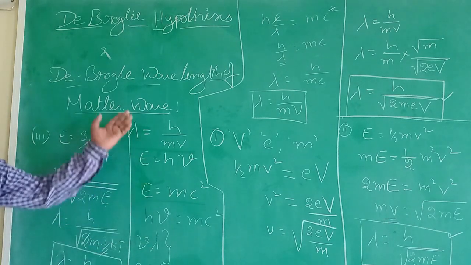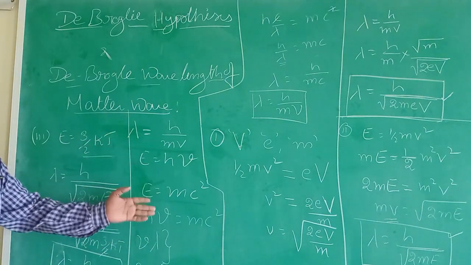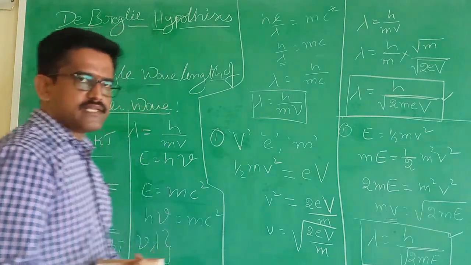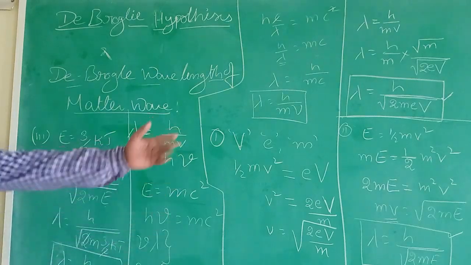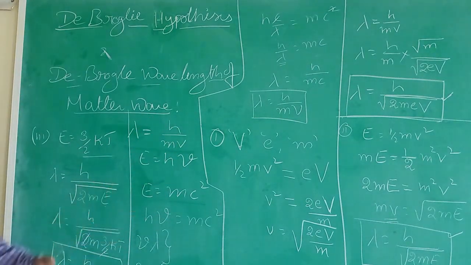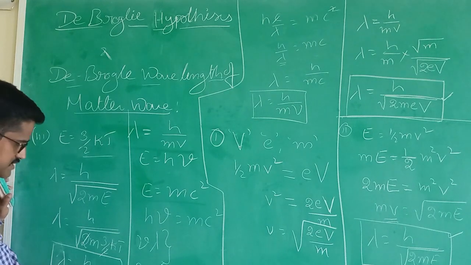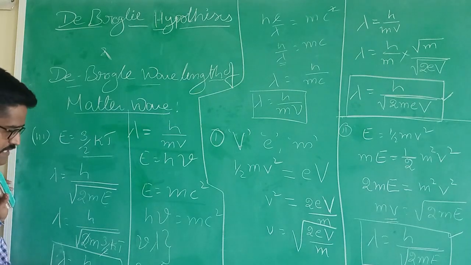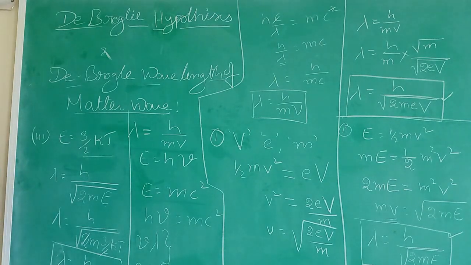So we can prove the wavelength lambda in terms of electrostatics and classical mechanics, that is lambda equal to h by root over 2mE, and we also proved this equation in thermodynamics, in the kinetic theory of gases. h is Planck's constant, m is the mass of the body, k is the Boltzmann constant, and T is the absolute temperature.